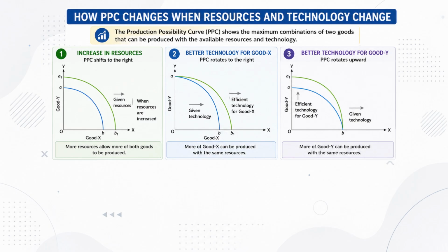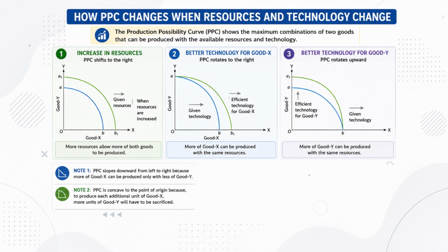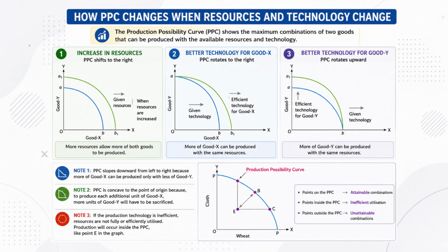The PPC rotates upward. Now, let us look at two important features of the PPC. First, the PPC slopes downward from left to right. This is because more of good X can be produced only by producing less of good Y. Second, the PPC is concave to the point of origin. This is because, to produce each additional unit of good X, increasingly more units of good Y have to be sacrificed. Finally, if resources are not fully or efficiently utilized, production will occur inside the PPC, as shown by point E in the graph.